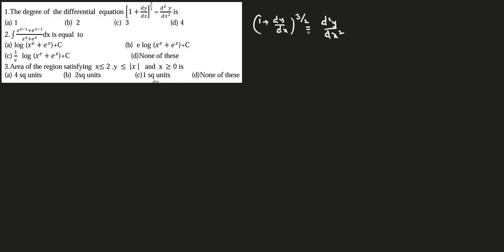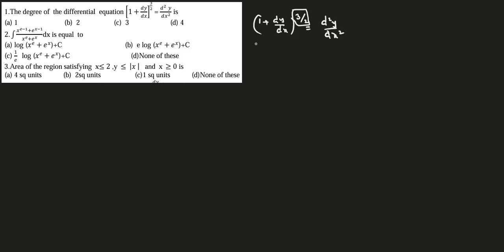Correct? Okay, most of the people know that for the highest order derivative, that power only will be considered as the degree, but they will neglect other powers, right? See, the other powers, now if you see, 3 by 2 is the other power which I'm talking about. These other powers compulsorily should be integers.